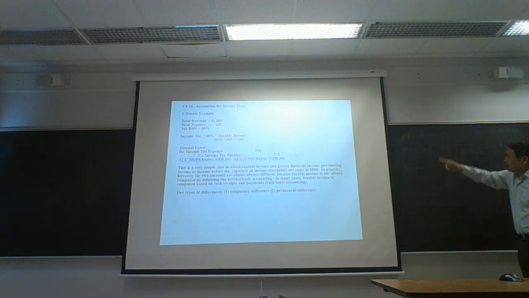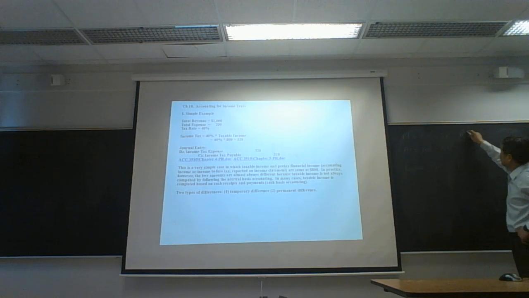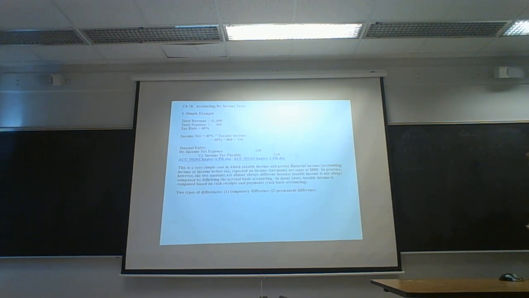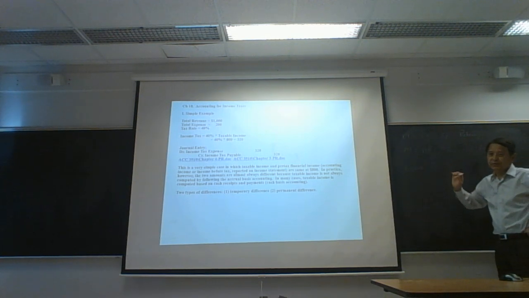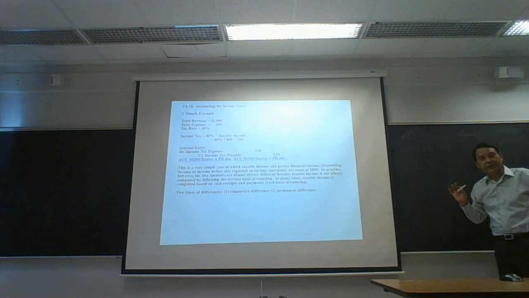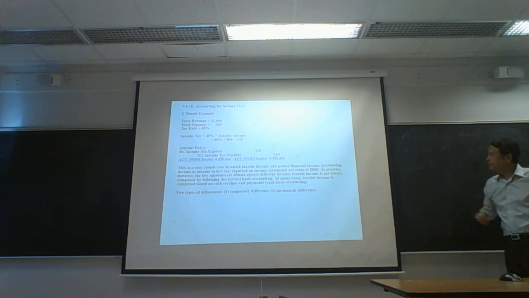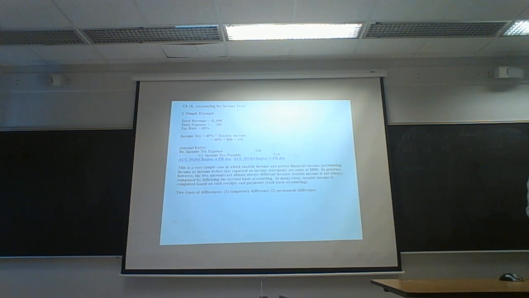But taxable income is reported on tax returns. Tax revenue is reported on the tax return when cash is collected, and tax expenses are reported on tax returns when cash is paid.